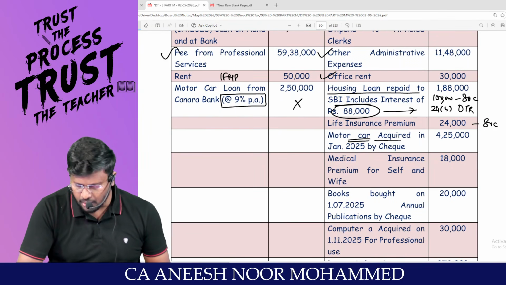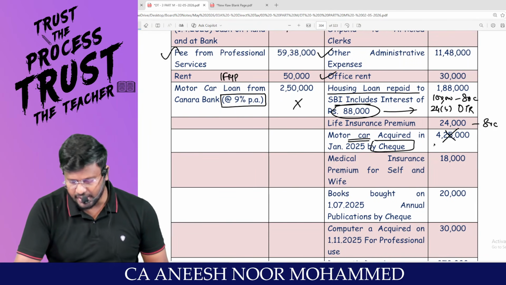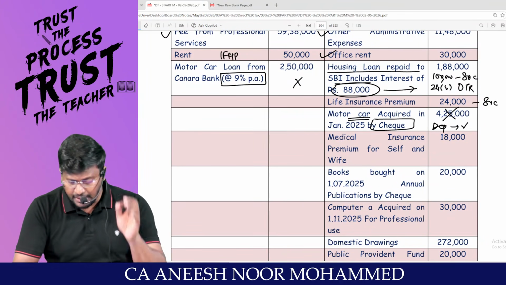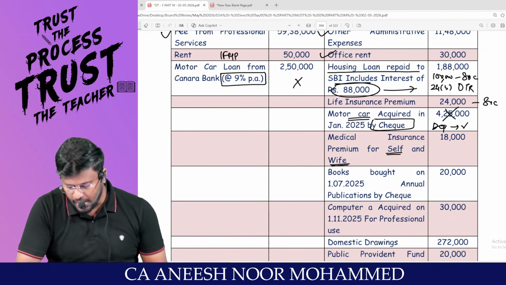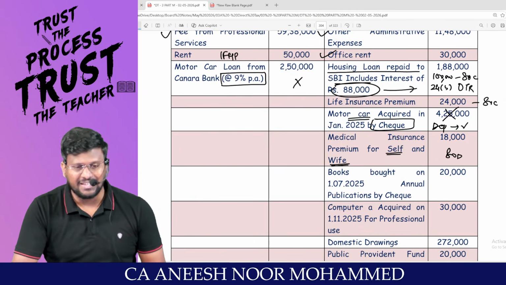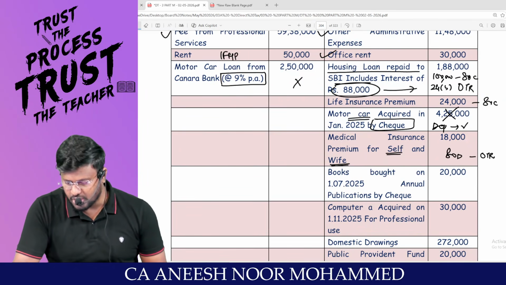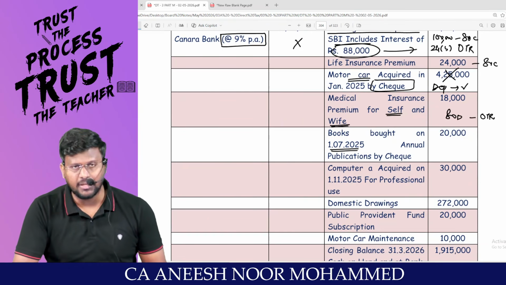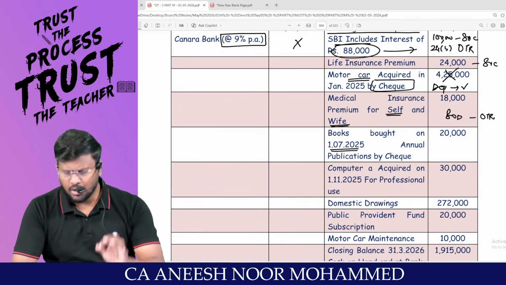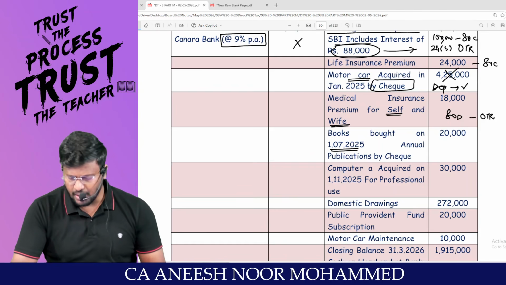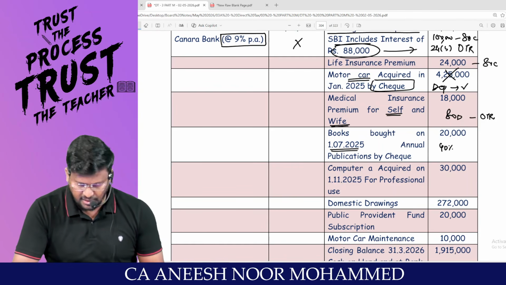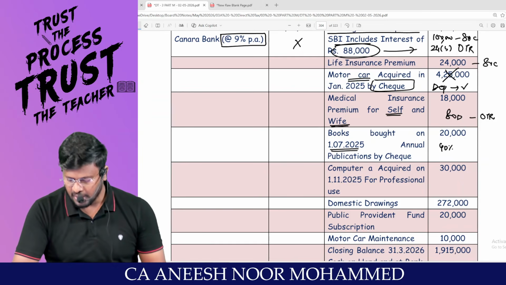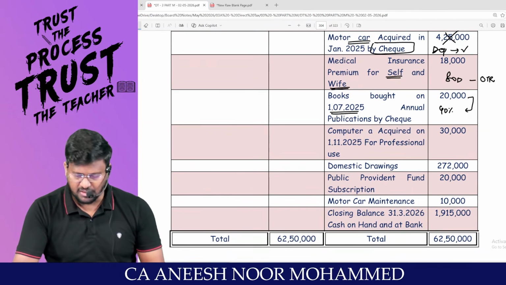Motor car acquired by cheque will not be allowed as a deduction, but you can claim depreciation for the motor car. Am I right, sir? Medical insurance premium for self and wife, you are entitled to claim under 80D if you are travelling through the optional tax regime. Books bought on 1/7, whether annual publication or other than annual publication, my dear lovable students, 40% is the rate. Since it is from 1/7, it has been put to use for more than 180 days. So this amount you can claim as depreciation.